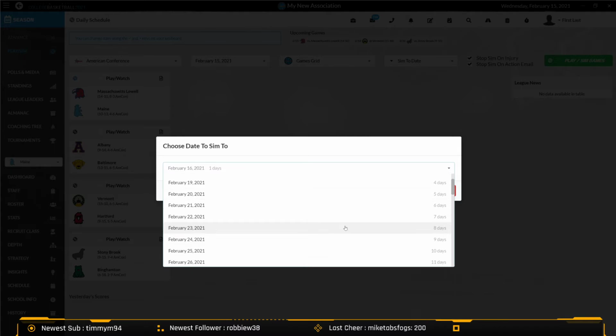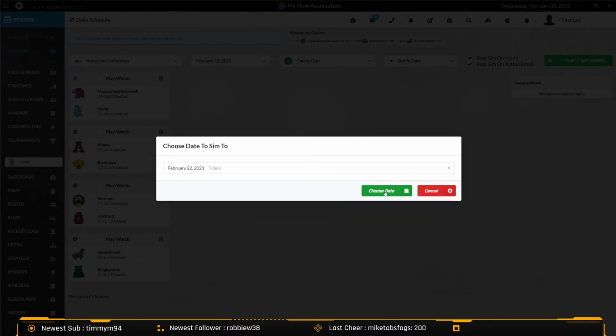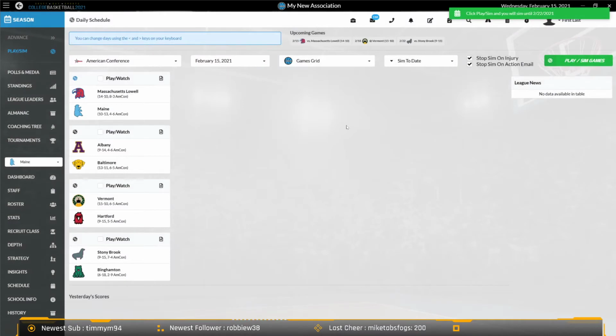So if I just want to sim to the 22nd, I would just choose that and then choose date, and it'll have me all ready to go on the sim screen. So I think that's an important improvement from the prior year. I just think it's less confusing that way.